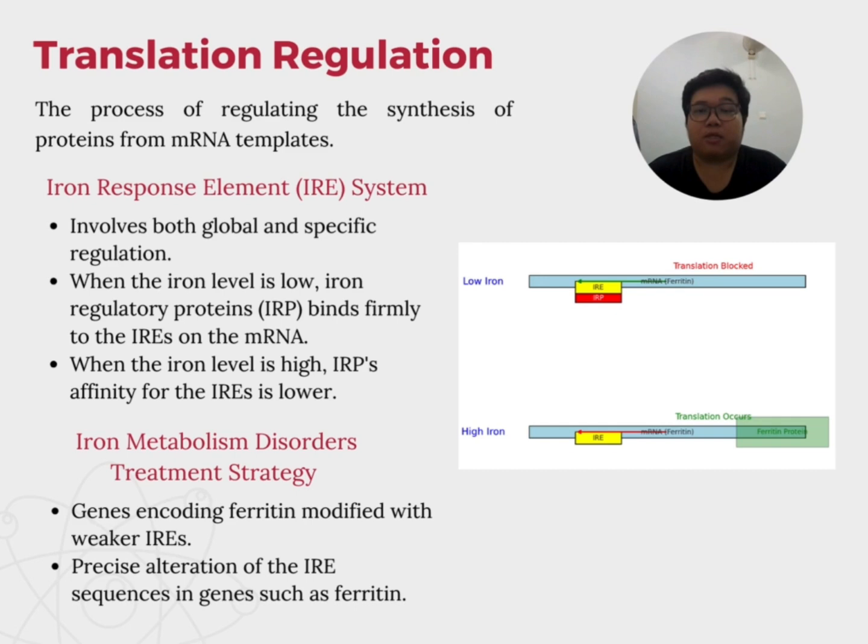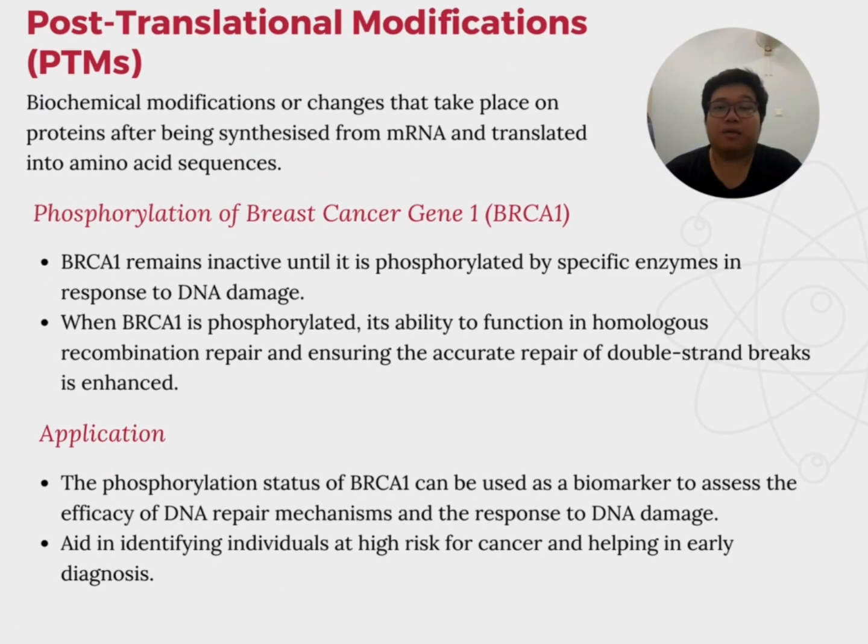Iron metabolism disorder treatment strategy. Genes encoding ferritin modified with weaker IREs to increase iron storage and reduce symptoms of insufficiency. Precise alteration of IRE sequences in genes such as ferritin can decrease iron storage capacity, which would lower their binding affinity for IRP. Last but not least is post-translational modifications.